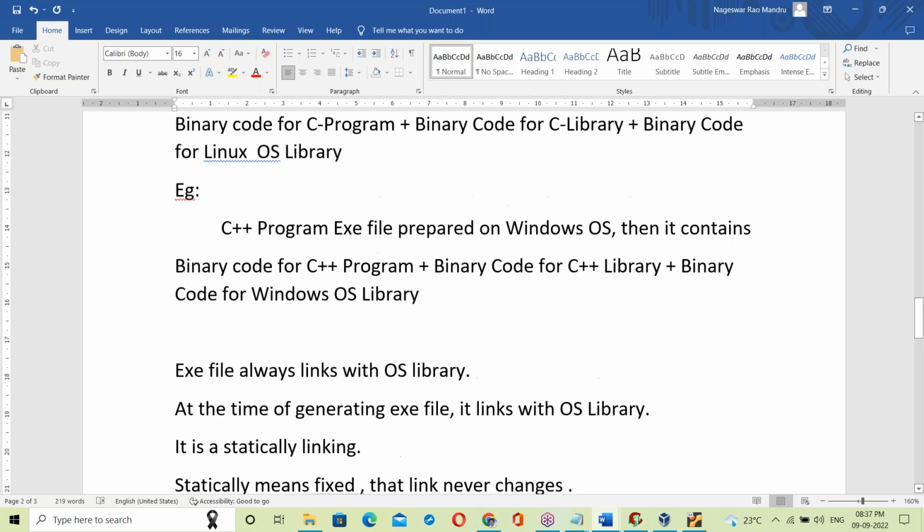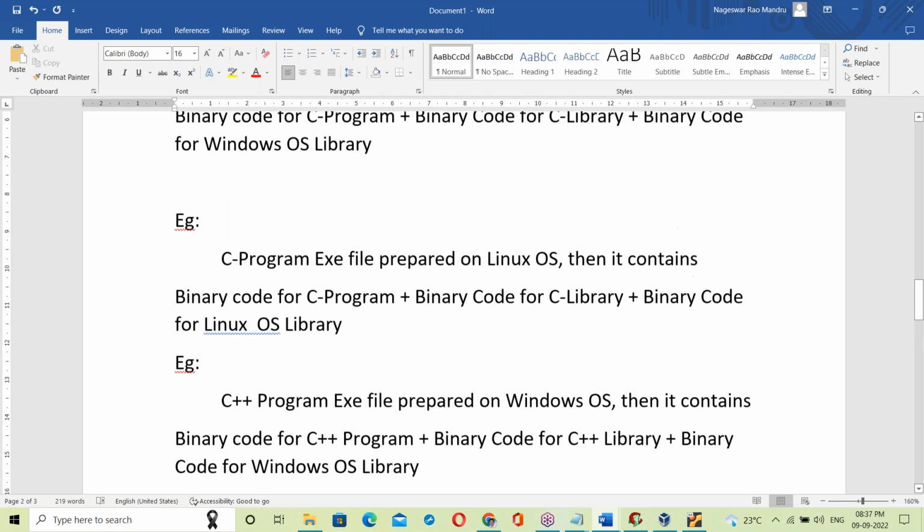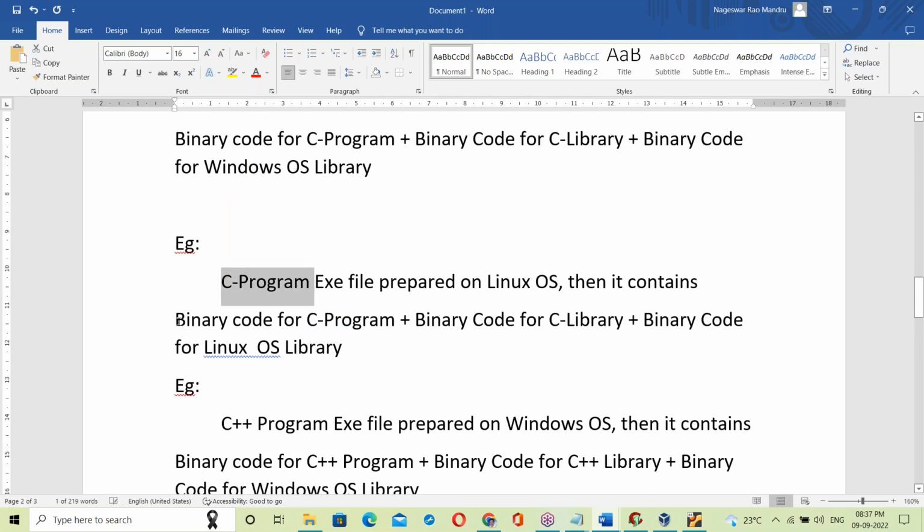Now finally, what is an exe file? An exe file contains program code: binary code for our C program, binary code for the C library, and binary code for the OS library.